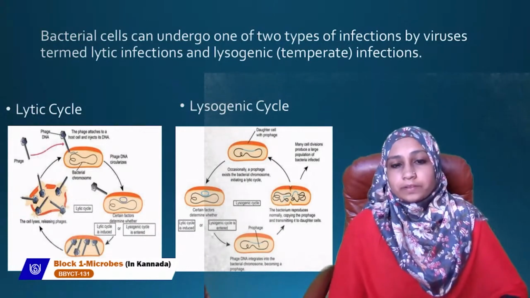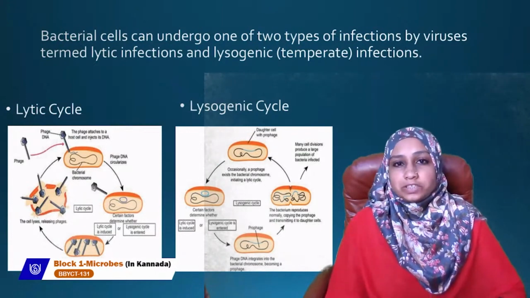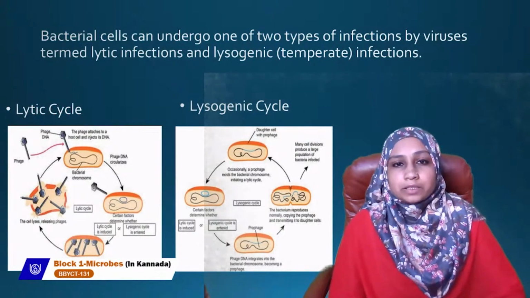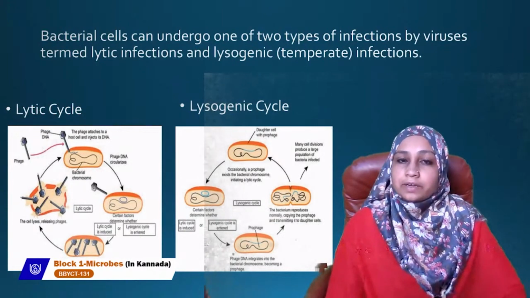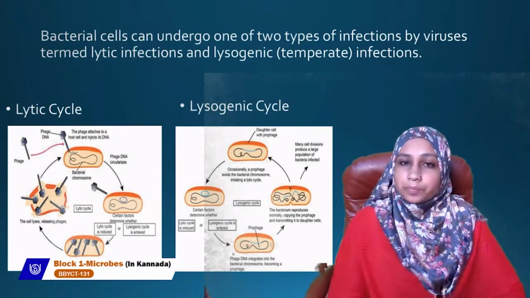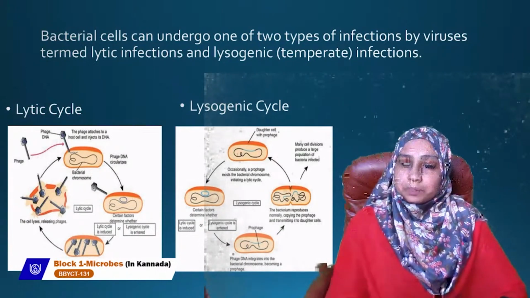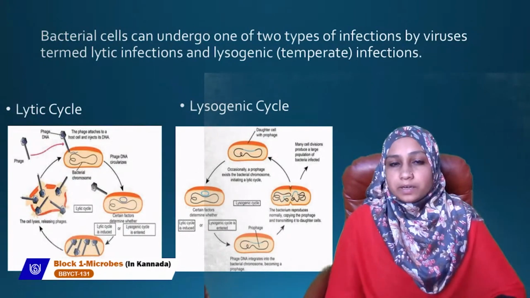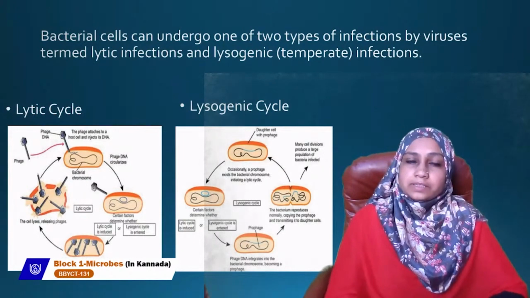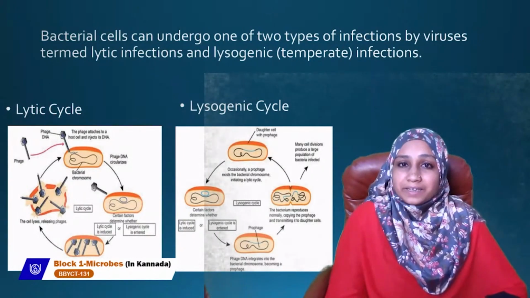But when the cell is under stress, this viral genome gets separated from the bacterial DNA. When the genome is integrated with the bacterial DNA, we call it a prophage. So when there is stress, the prophage separates from the bacterial DNA and starts the lytic cycle. It starts biosynthesizing its DNA, nucleic acid is replicated, proteins are synthesized, then these are assembled into a viral particle and the cell is lysed so that these particles are released.